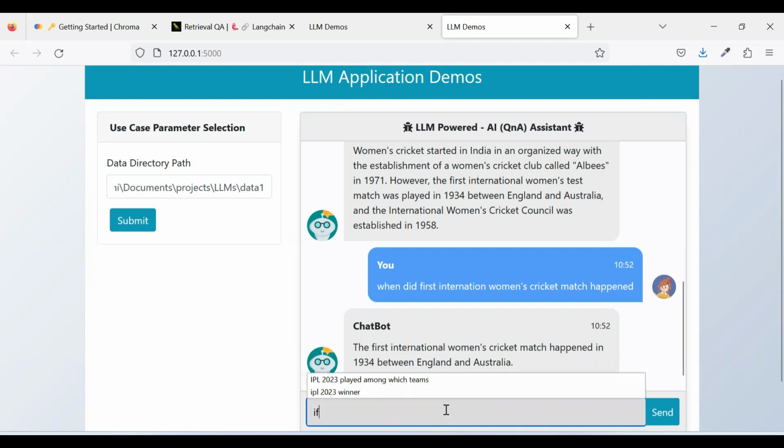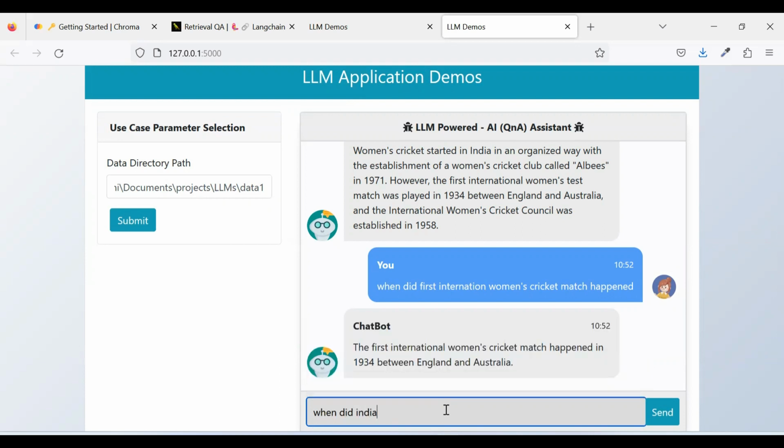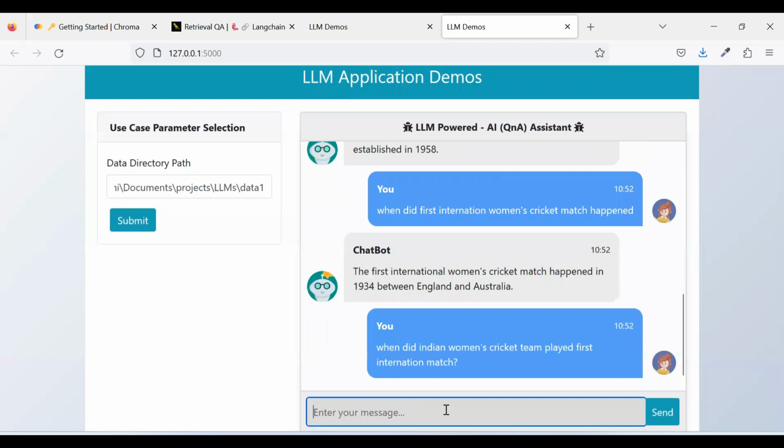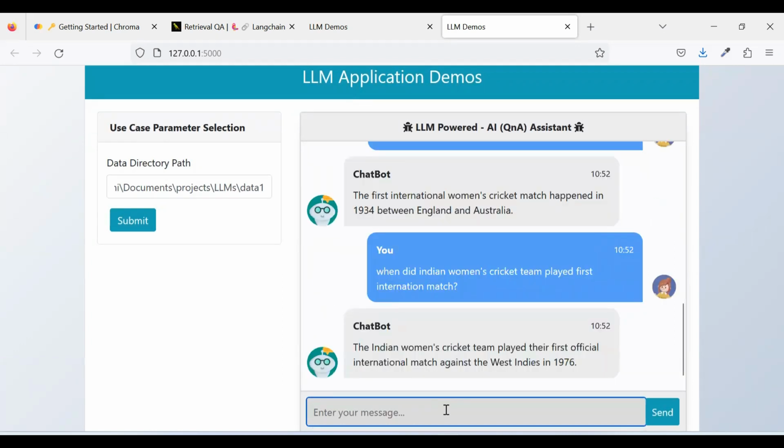Now if you are interested to know, when did the Indian women's cricket team play its first international match? Let's see what it is answering. It is clearly saying the Indian women's cricket team played their first official international match against West Indies in 1976. Likewise, you can keep asking different questions around women's cricket history, and it will answer everything. So that's how you have seen how to train the model on customized data.